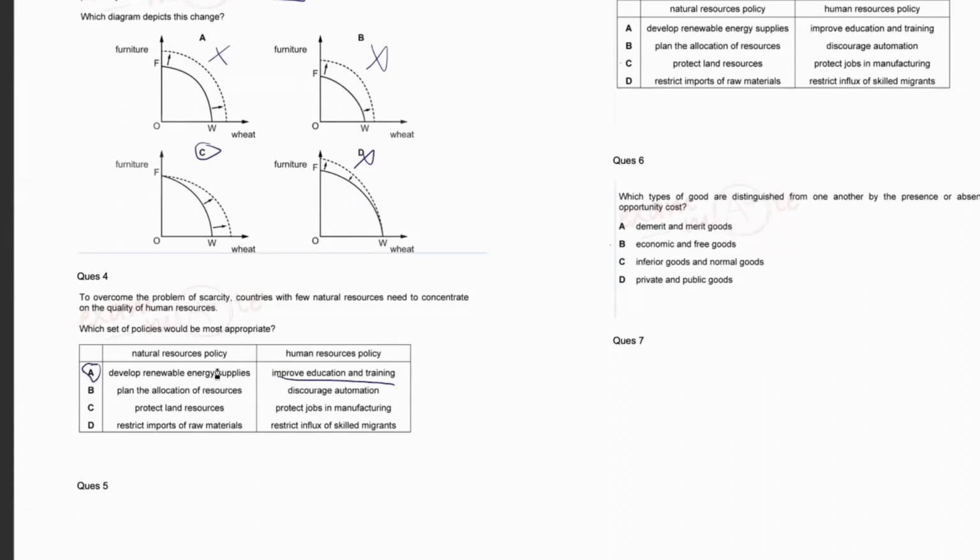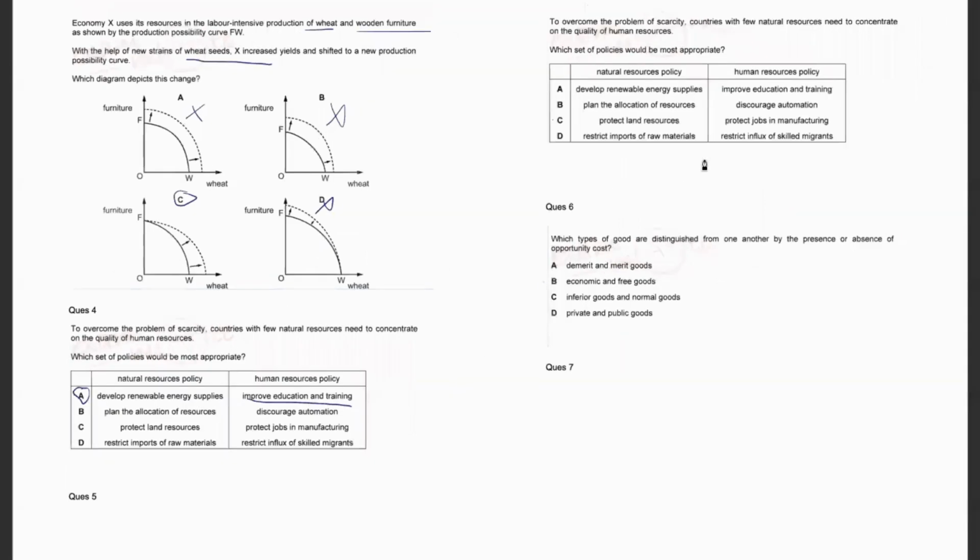Because if you look at natural resource policy, it is very difficult for you to decide upon because allocation of resources is also important, right? It's also important to protect land resources, but you can understand with the help of the human resource policy. This will help you to clear out your options and you'll not waste much of your time, because if I would have directly looked towards natural resource policy, it would have taken me a lot of time because everything seems so similar and it's difficult for me to differentiate between these options. But it was easier to differentiate the options for human resource policy. So be wise when you do these kinds of questions and do not waste your time.